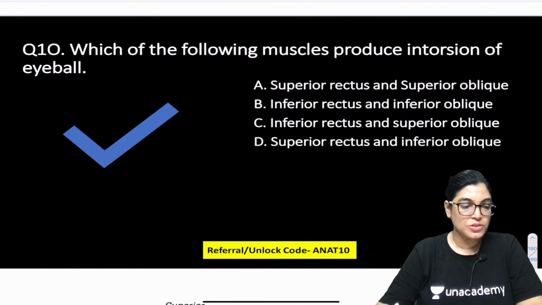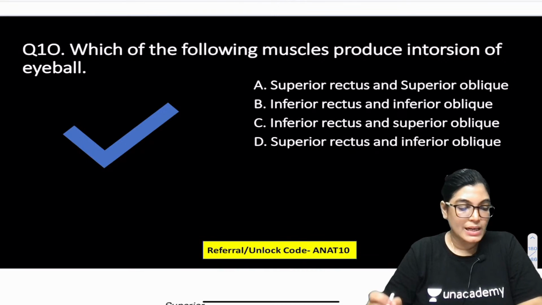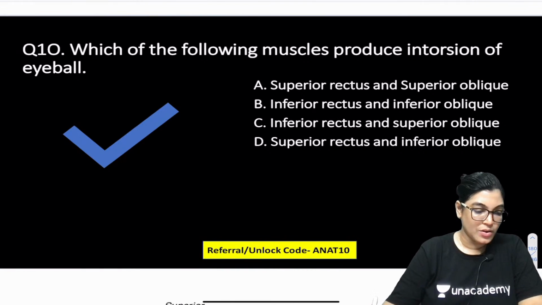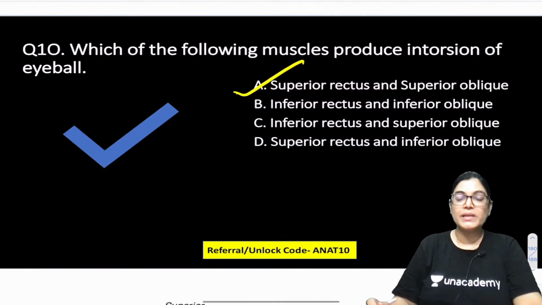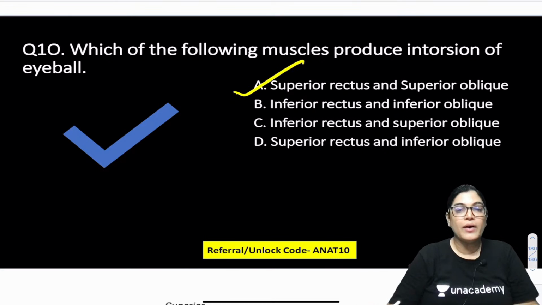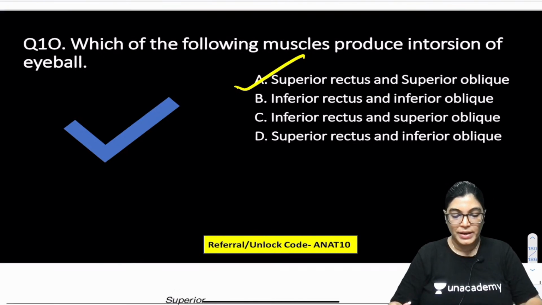Extraocular muscle actions should be revised. Khatri is telling D. The correct answer is A, superior rectus and superior oblique. Okay, so let me revise the action of extraocular muscles, because this is also very important for you to know.